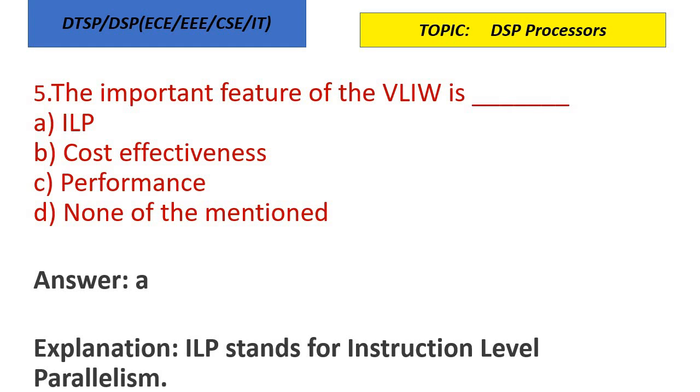The important feature of the VLIW is what? ILP, cost effectiveness, performance, none of them mentioned. So the important feature of VLIW is ILP. ILP means instruction level parallelism. So it will run the instructions in parallel. That is the most important advantage of VLIW. This is done with the help of many functional units in the architecture.